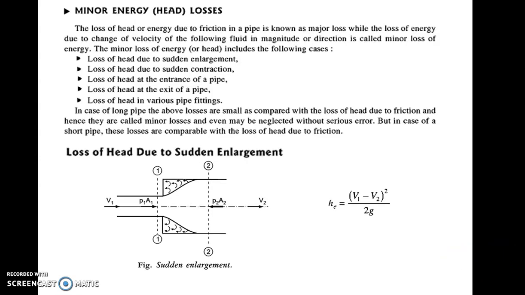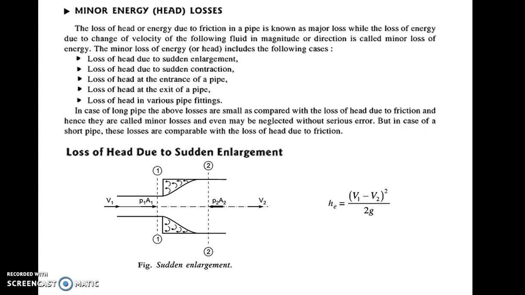I hope the numericals on major loss are clear now. Let us see the second important loss, that is called a minor loss. Now minor loss is also an important type of loss. Already I have told you the reason behind the minor loss. Minor loss is happening because of the area change of the pipe. So if there is a sudden change in the area or the shape of the pipe, then there will be loss, that is called a minor energy loss. So major loss was due to friction, minor loss is due to change in area.